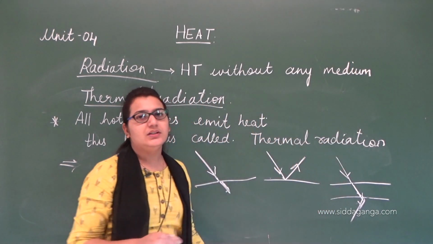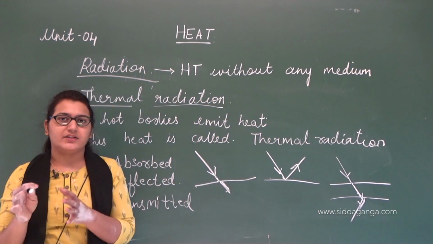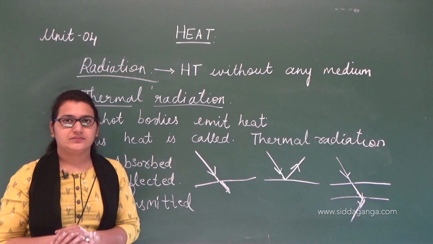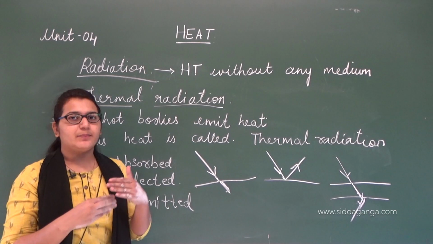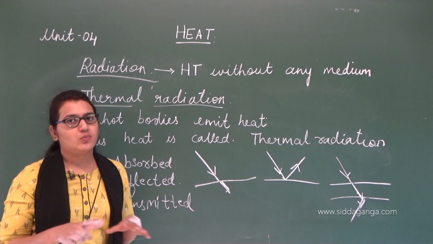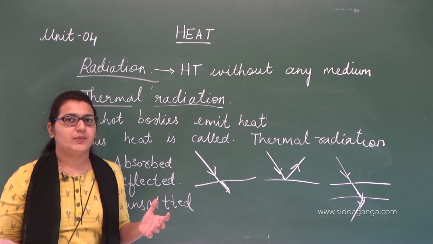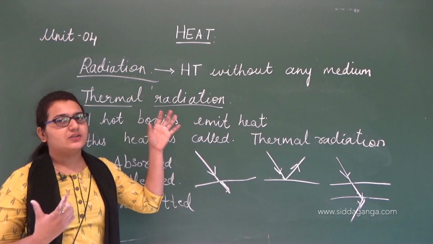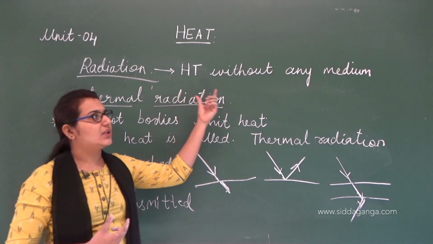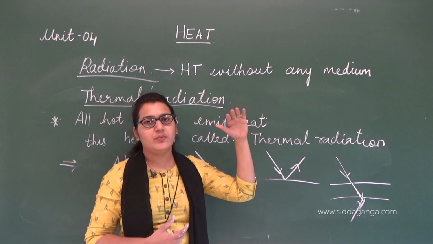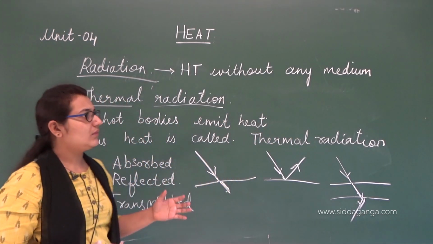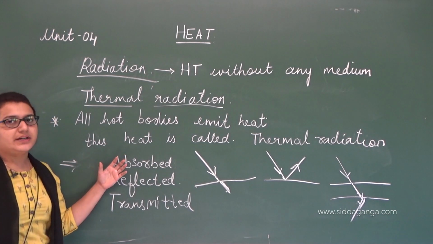Remember, conduction and convection occur because there is a medium from which the heat passes from one object to another. Of course in conduction there is no movement of molecules, in convection there is movement of molecules. And the important thing you have to remember is that in radiation there is heat transfer without any medium. There is no medium in between one object and the other. Clear?